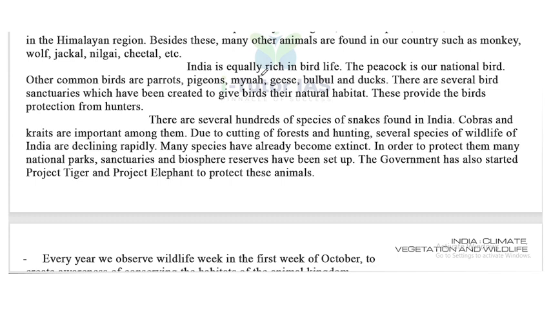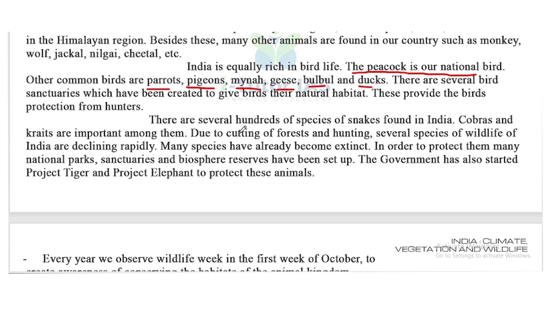India is equally rich in bird life. We already discussed flora and fauna. Now about the bird life. The peacock is our national bird. The tiger is our national animal and the peacock is our national bird. Other common birds are parrots, pigeons, myna, geese, bulbul and ducks. There are several bird sanctuaries which have been created to give birds their natural habitat.